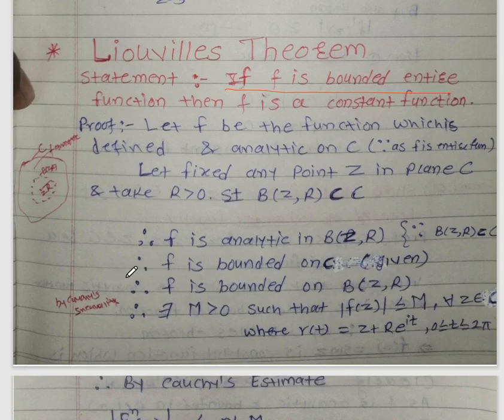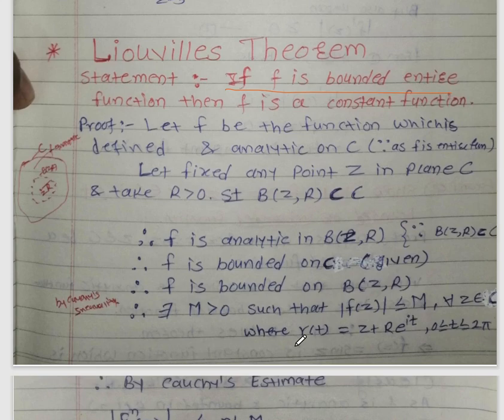Therefore f is bounded on the complex plane C, which is already given in the question. So f is bounded on the open circle whose center is z and radius r. If f of z is bounded on the whole complex plane C, then we can say that f is also bounded on this open circle whose center is z and radius r.